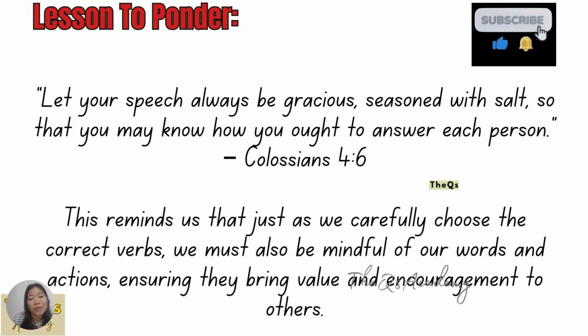In Colossians 4:6, let your speech always be gracious, seasoned with salt, so that you may know how you ought to answer each person. Dear students, this reminds us that just as we carefully choose the correct verbs, we must also be mindful of our words and actions, ensuring they bring value and encouragement to others.